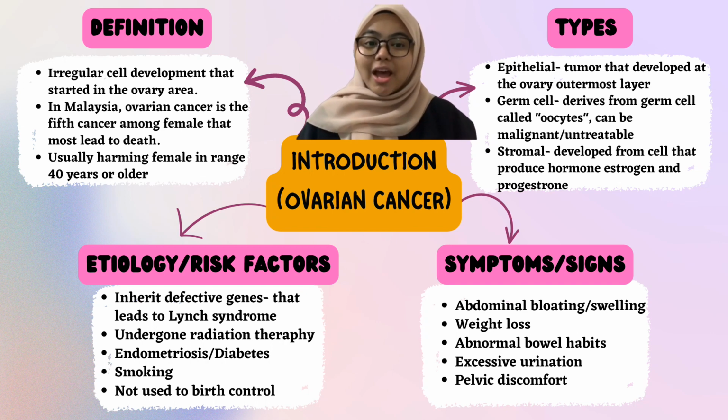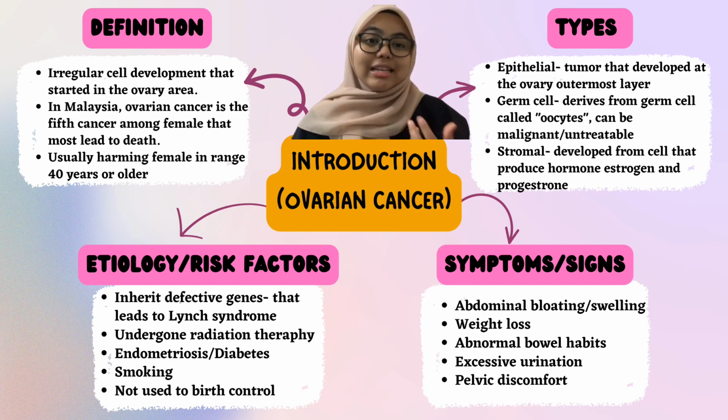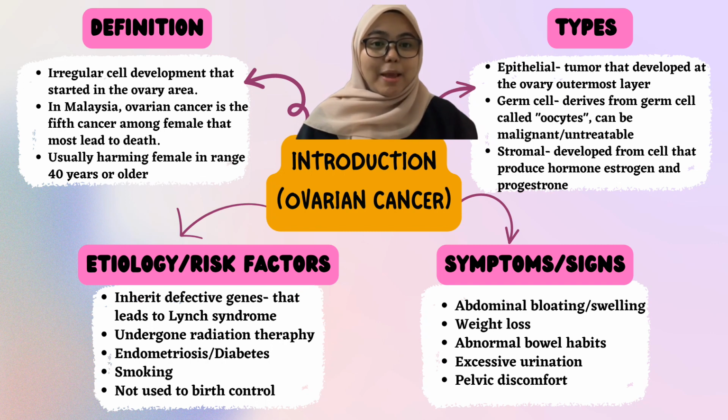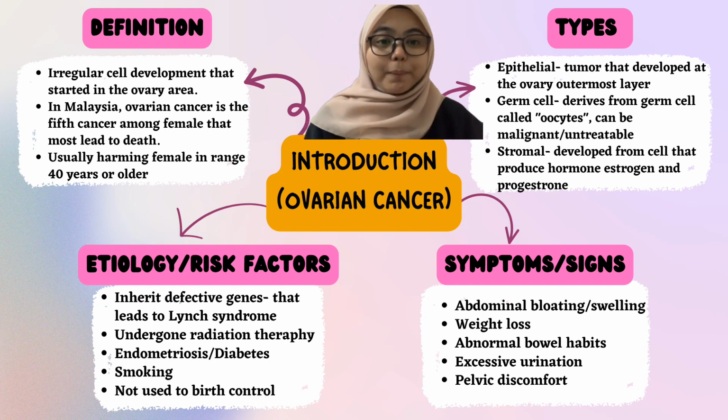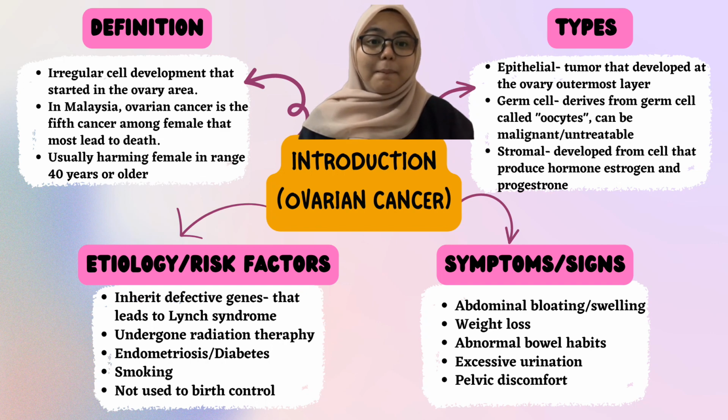Ovarian cancer does have risk factors. The first risk factor is females who inherit defective genes that result in Lynch syndrome. Secondly, females who have undergone radiation therapy from previous cancer. Females who have endometriosis and diabetes, and who have not used birth control such as the pill and implant, will likely get ovarian cancer. Last and the most important risk factor is smoking.